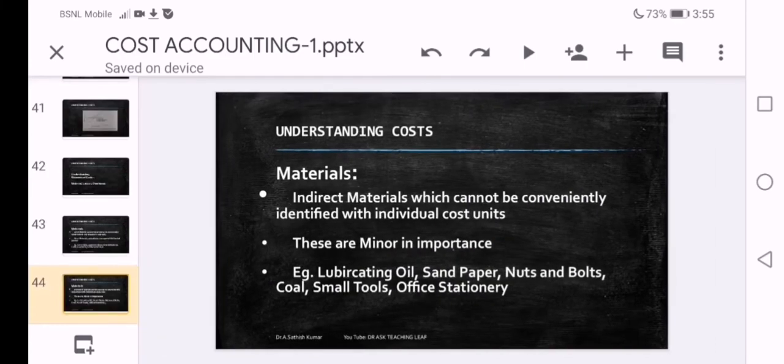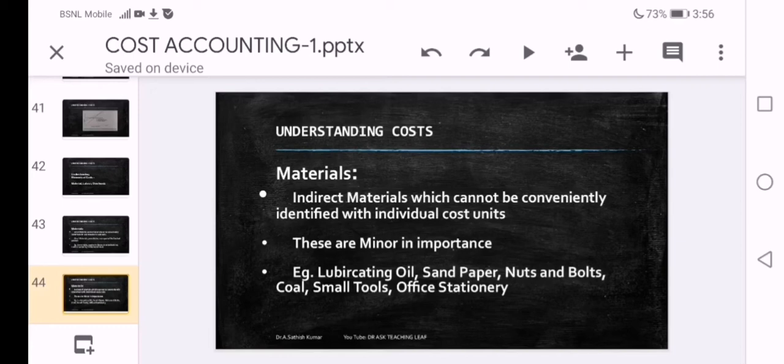In the same material, you have indirect costs also. Indirect materials cannot be conveniently identified with individual cost units. Unlike direct material, indirect material may not be conveniently identified, and as the expenditure is also less, with costs very minimal, they have minor importance, but they are part and parcel of the production process used as material.